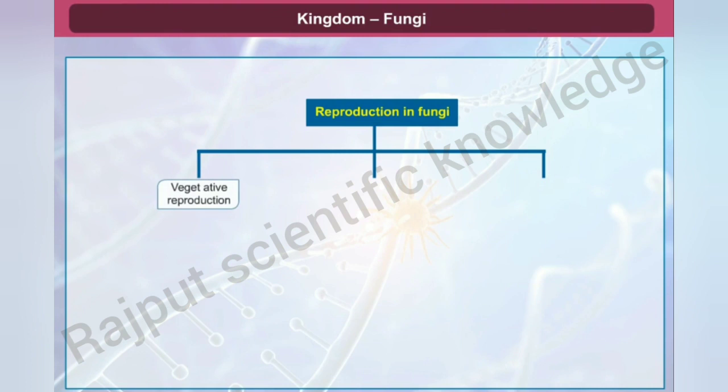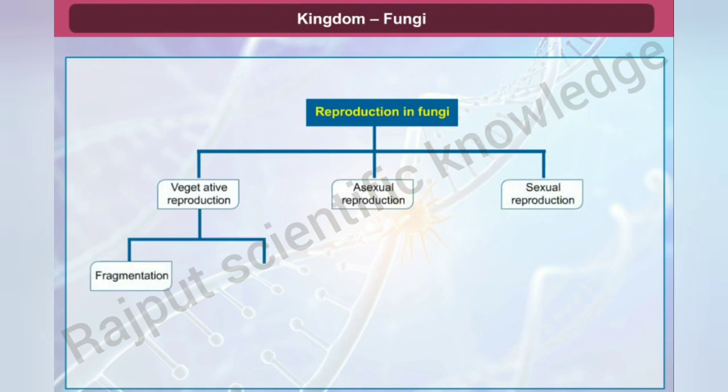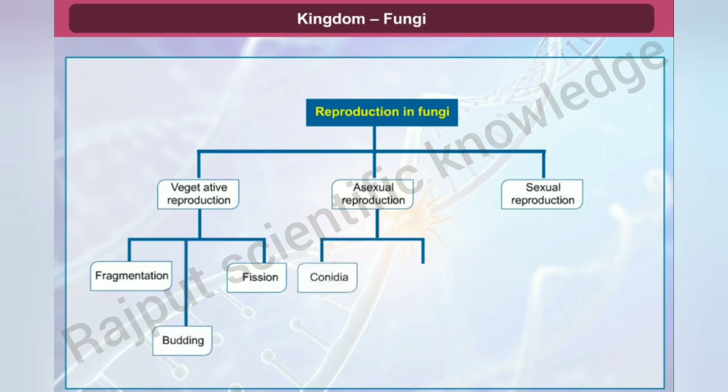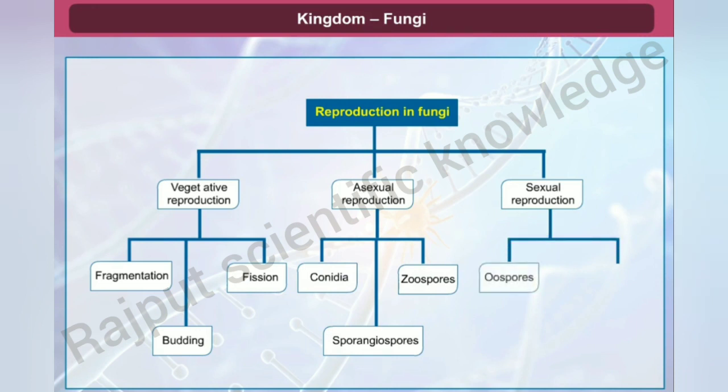Vegetative reproduction in fungi takes place by fragmentation, fission, and budding. Asexual reproduction is by spores called conidia or sporangiospores or zoospores, and sexual reproduction is by oospores, ascospores, and basidiospores.